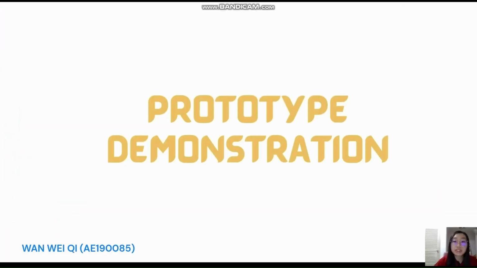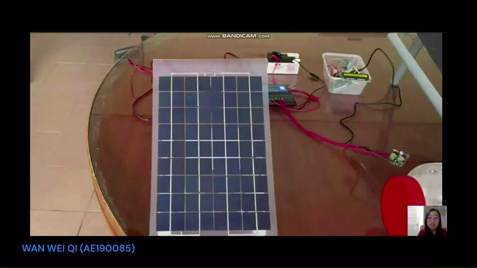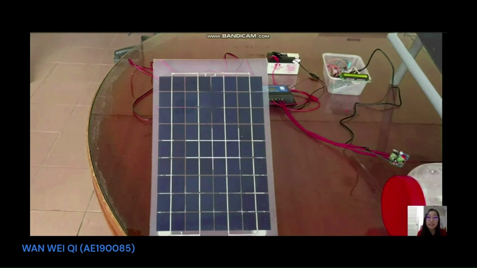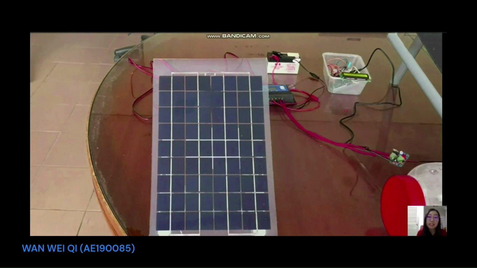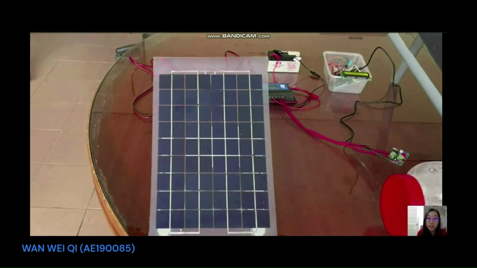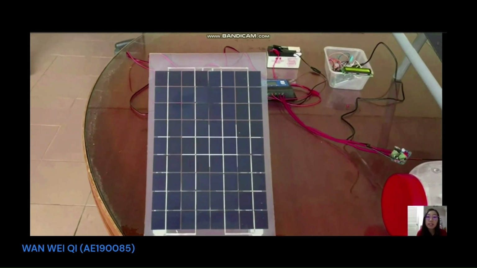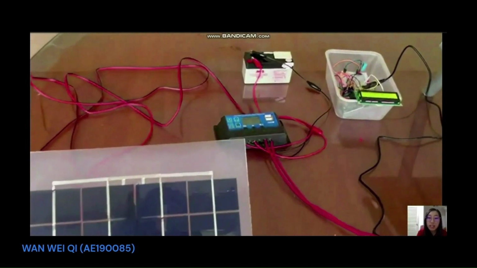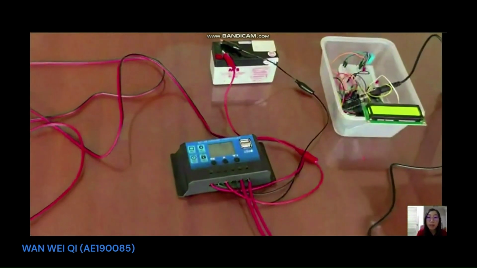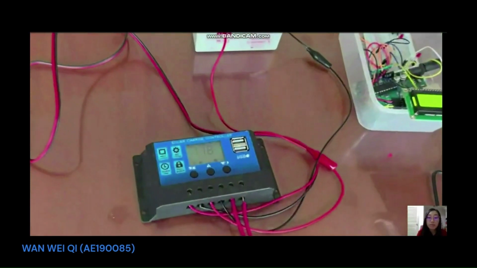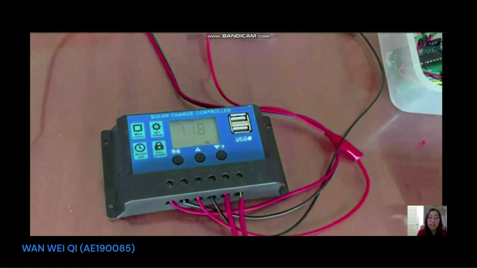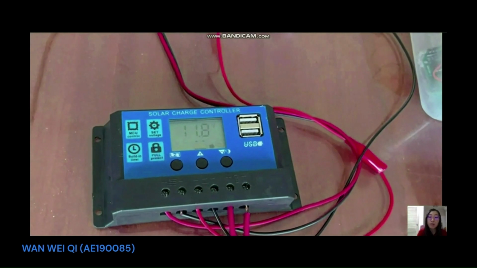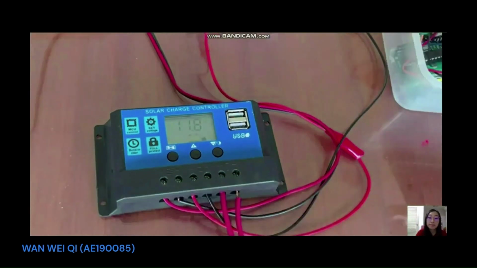Next, I will continue the presentation with the prototype demonstration. Firstly, a solar panel with a maximum power voltage of 10 is used in this project. The solar panel captures sunlight as a source of radiant energy and converts the solar energy into DC electricity, which is delivered to the solar charge controller. Next, this is the solar charge controller, connected with the 12 volt battery and the solar panel, and connected with the water pump together with the voltage regulator, used to ensure a constant voltage supply throughout the whole cooling system.